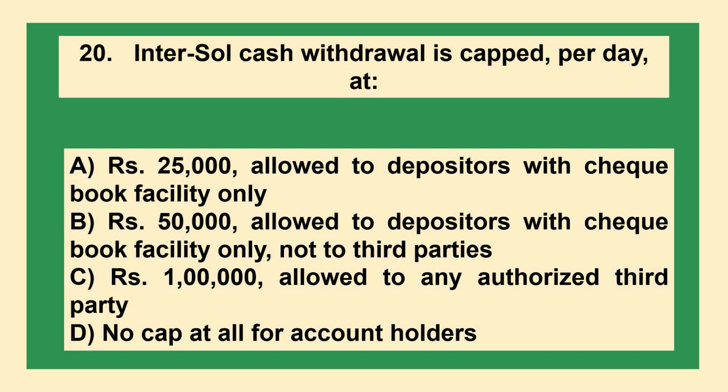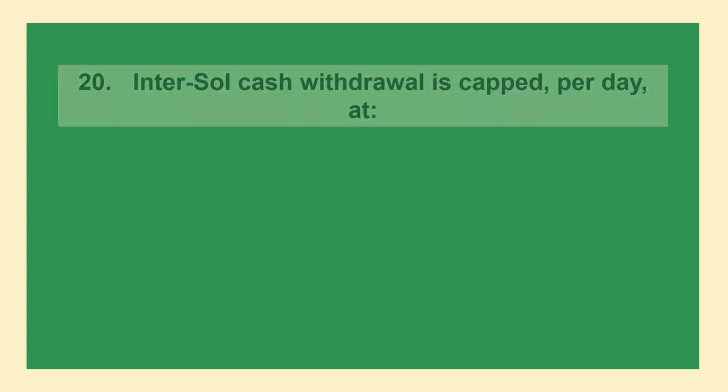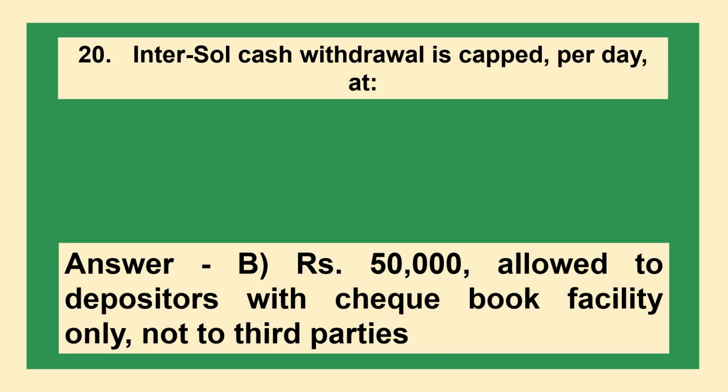Question. Intersol cash withdrawal is capped per day at: option A, rupees 25,000, allowed to depositors with checkbook facility only; option B, rupees 50,000, allowed to depositors with checkbook facility only, not to third parties; option C, rupees 1 lakh, allowed to any authorized third party; option D, no cap at all for account holders. Correct answer is option B, rupees 50,000, allowed to depositors with checkbook facility only, not to third parties.